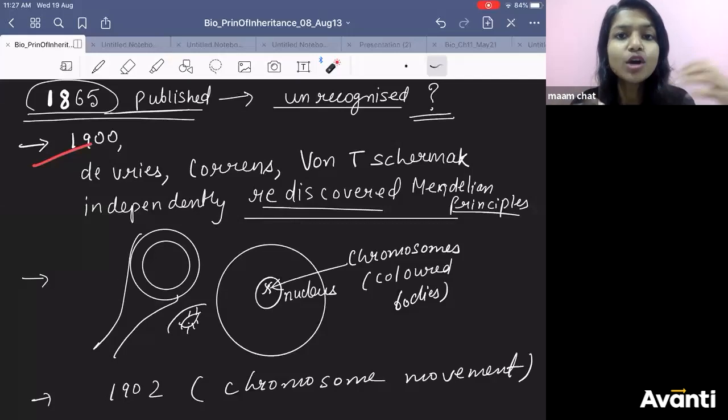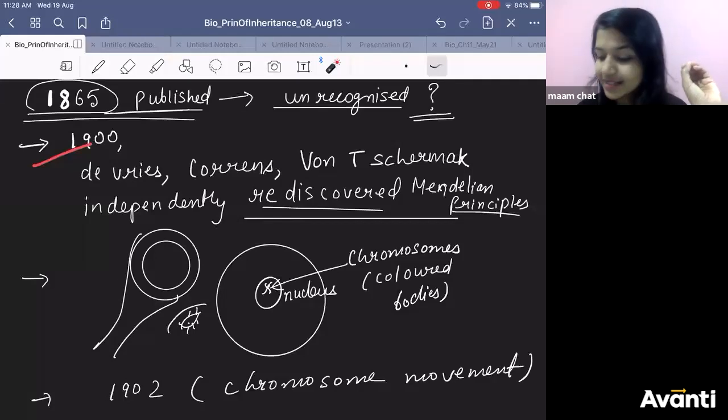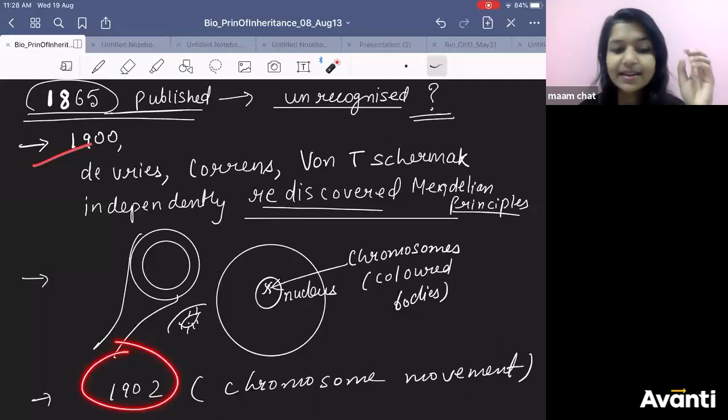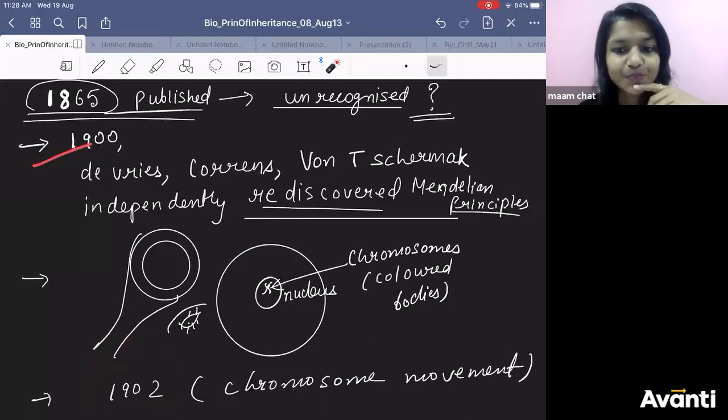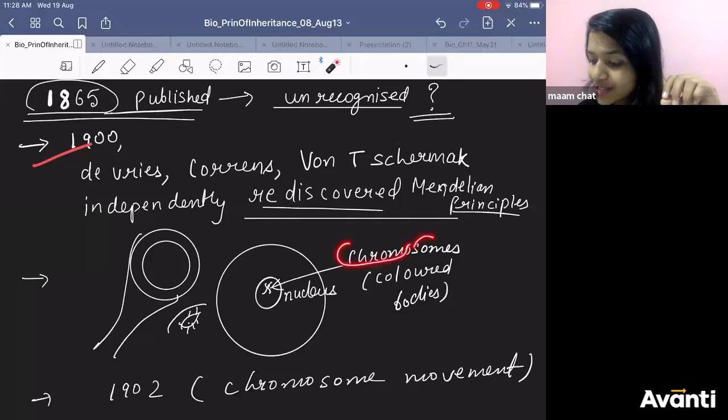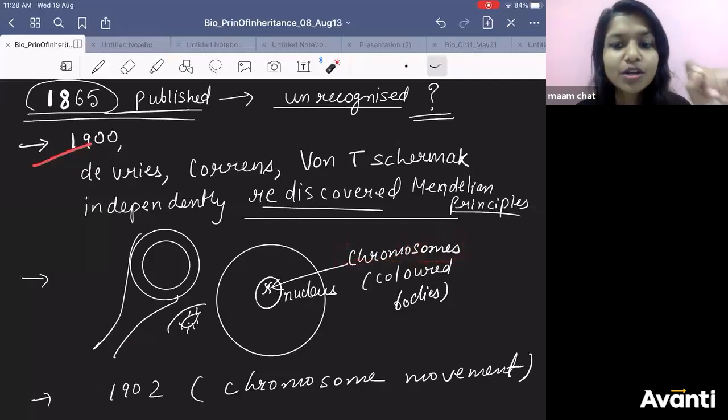the movement of chromosomes during division. When they divide, whether mitosis or meiosis, how do they divide, all these things they could find out in 1902. Why the name chromosome? What is the meaning of chromo?